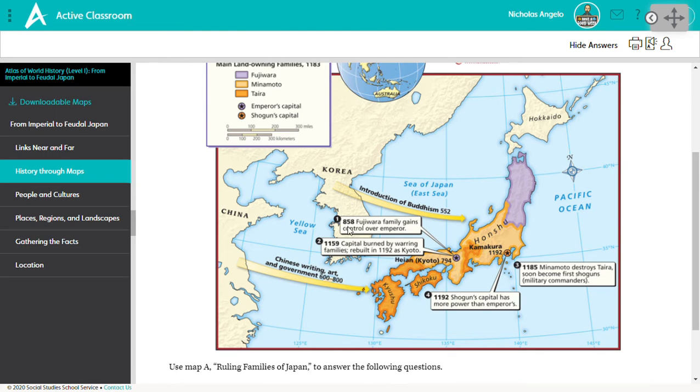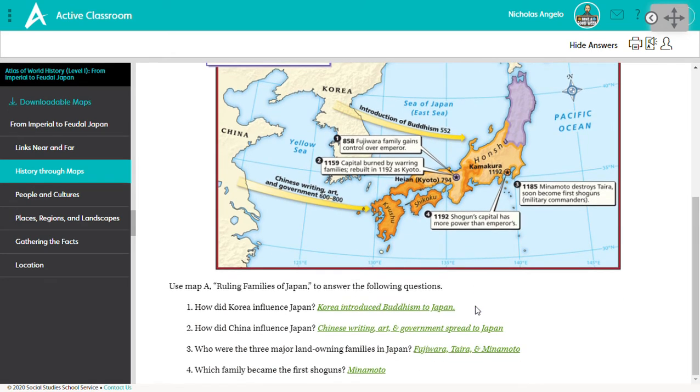1. In the year 858, the Fujiwara family gains control over the emperor. 2. 1159, the capital was burned by warring families and rebuilt in 1192 as Kyoto. 3. 1185, Minamoto destroys Taira, soon become the first shoguns, that means military commanders. And 4. In 1192, the shogun's capital has more power than the emperor's.